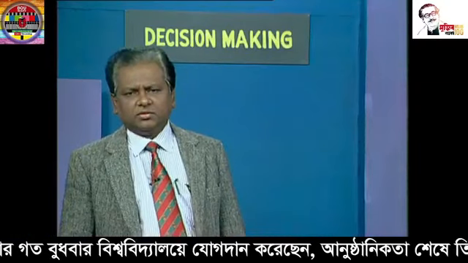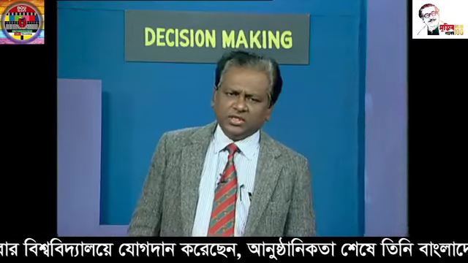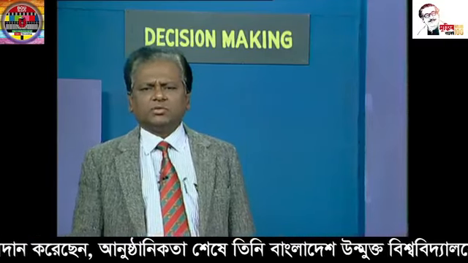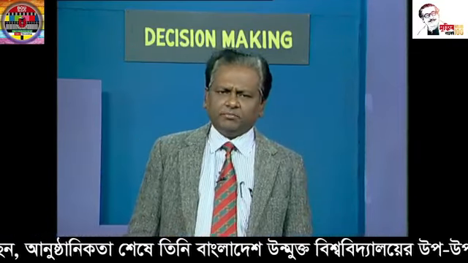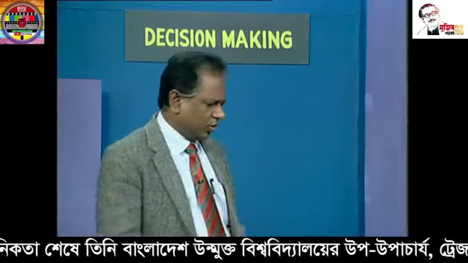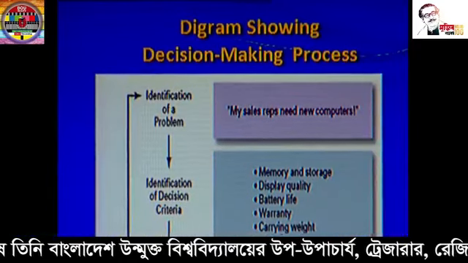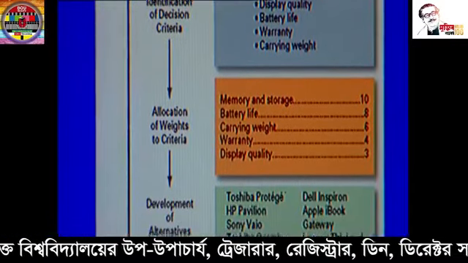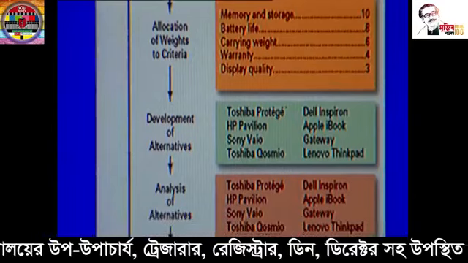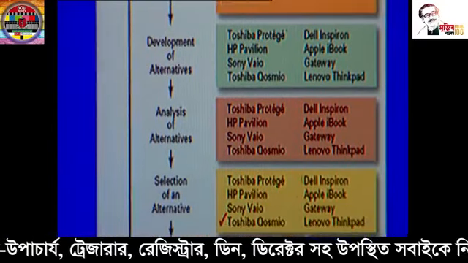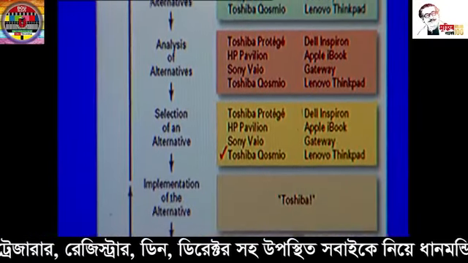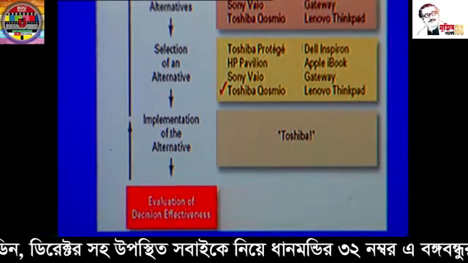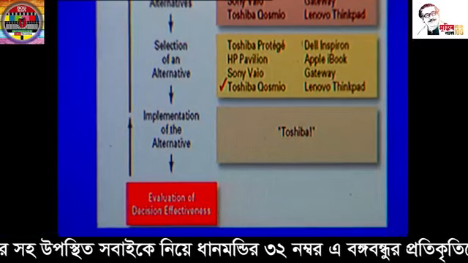Dear students and learners, these 8 steps of decision making process also can be shown by using a diagram. The diagram shows identification of a problem, identification of decision criteria, allocation of weights to criteria, development of alternatives, analysis of alternatives, selection of an alternative, implementation of the alternative, and evaluation of decision effectiveness.